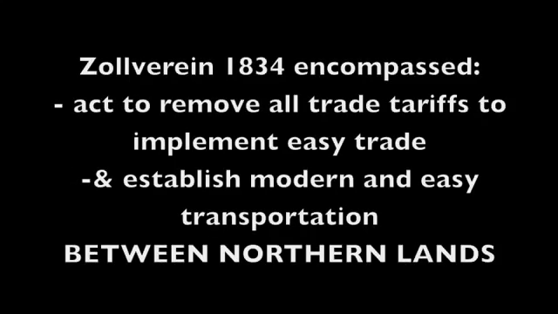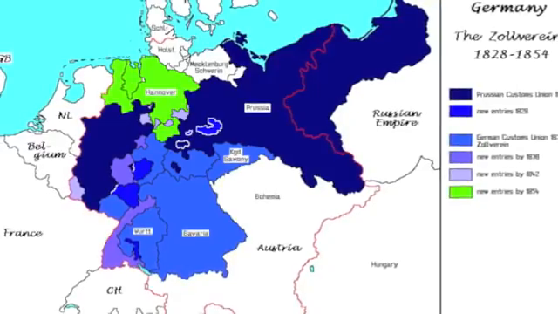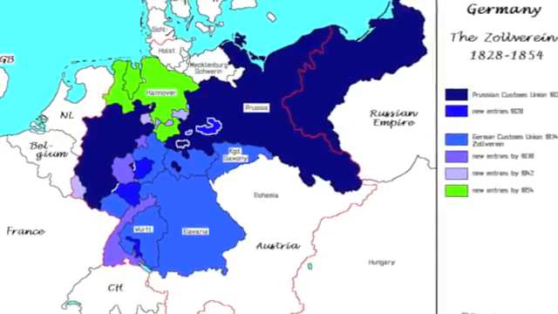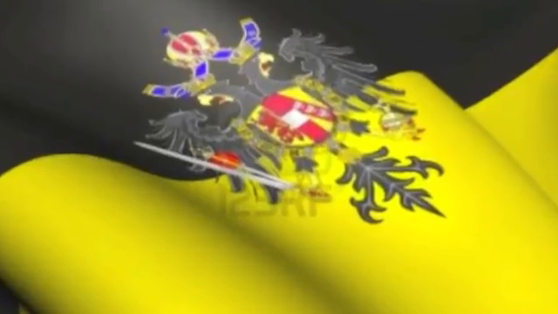It encompassed an act to abolish all trade tariffs and the establishment of modern transportation between all territories. After all, the main objective was to gain size in the Prussian Empire and economically build these countries to match the development of Austria. Unintentionally, this created and strengthened economic ties between countries under Prussian rule, allowing further cultural diffusion and thus contributed to the sense of national unity.